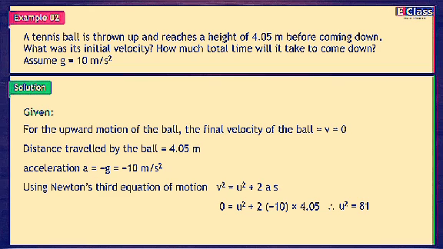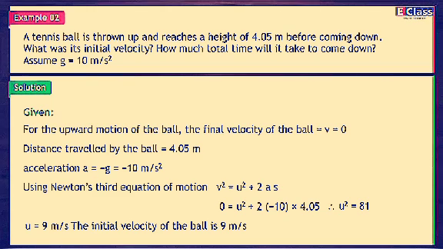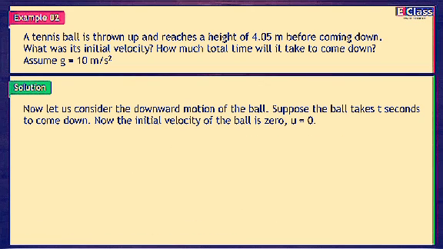Therefore, u square is equal to 81. u is equal to 9 meters per second. The initial velocity of the ball is 9 meters per second. Now, let us consider the downward motion of the ball. Suppose the ball takes t seconds to come down.